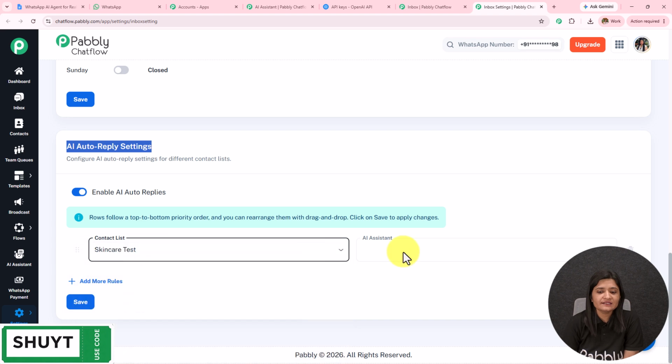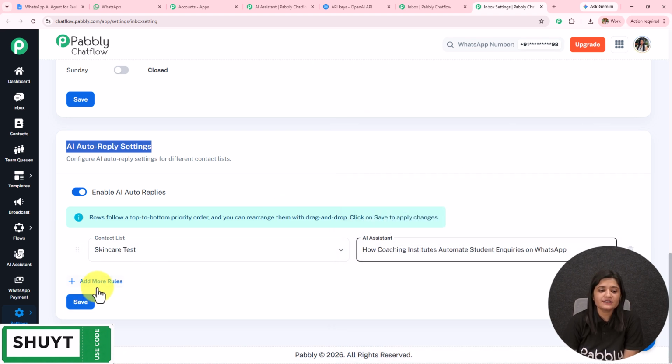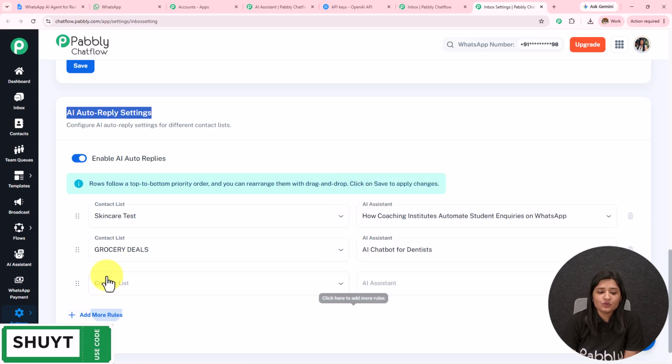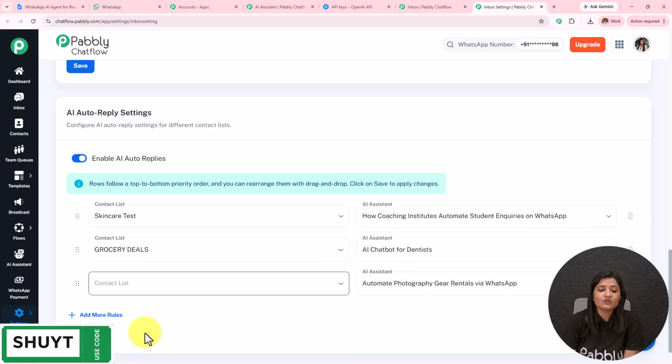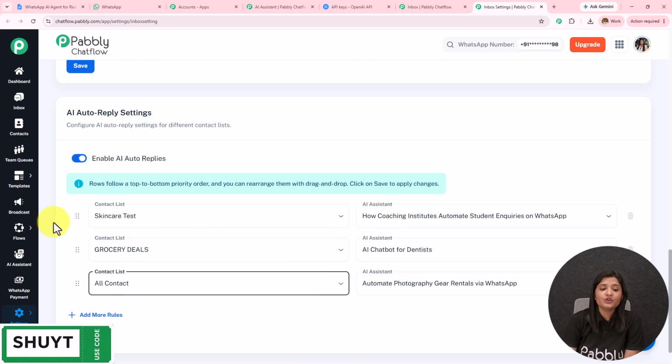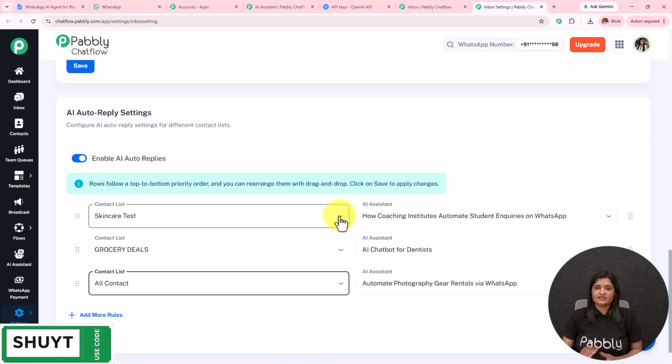I have to select the list, select the AI assistant for that particular list, add more rules, select the AI assistant, and select the particular group, add more rules, select the AI assistant, and select all the contacts. So you see, I've created so many lists and I have selected all the contacts also and assigned the particular AI assistant to a particular group or to all the contacts. You have to save the rules after this, and in this manner it is done. So this is how you can create this AI assistant.